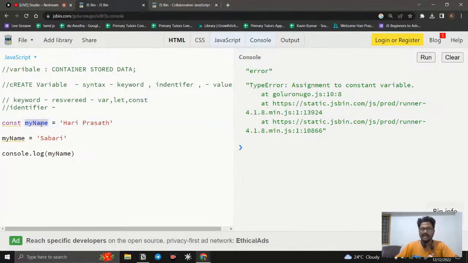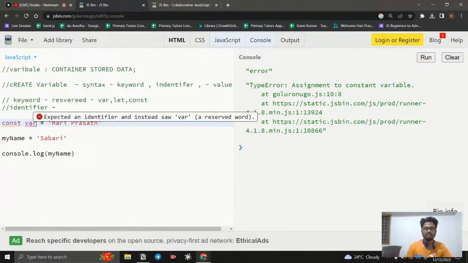Here the next comes identifier. An identifier is like naming a word for that variable, right? Here we have some set of rules and regulations. Some of the rules I will tell you. First, we are not able to take reserved words as an identifier. For example, I'm not able to give const as my identifier or var as my identifier. Why? Because those are reserved words, I cannot use them. They are meant for a purpose, and they will do that only. We are not able to take them and give any value to them.